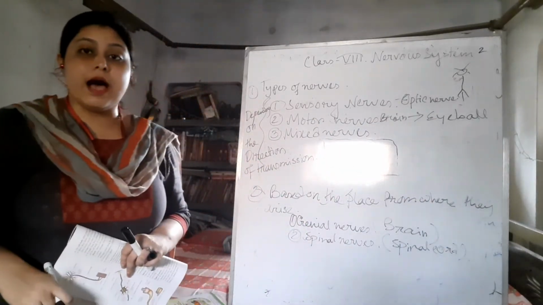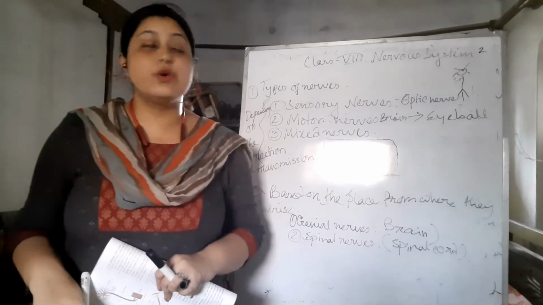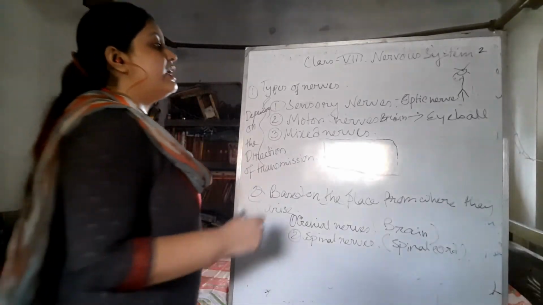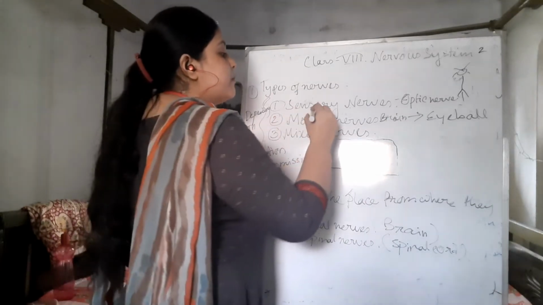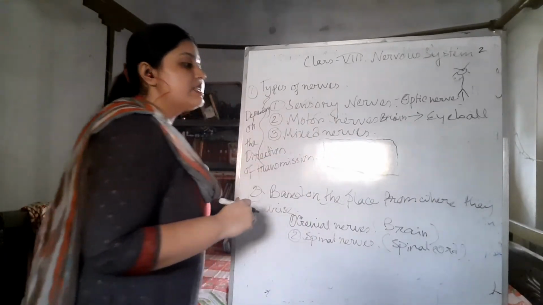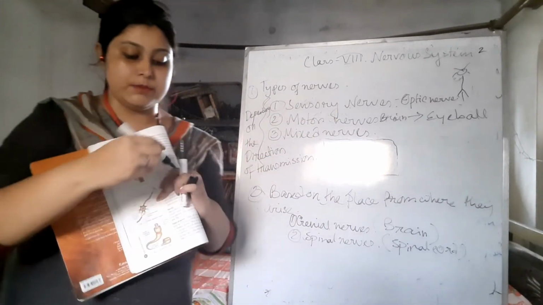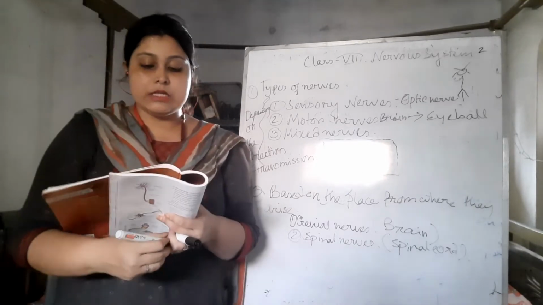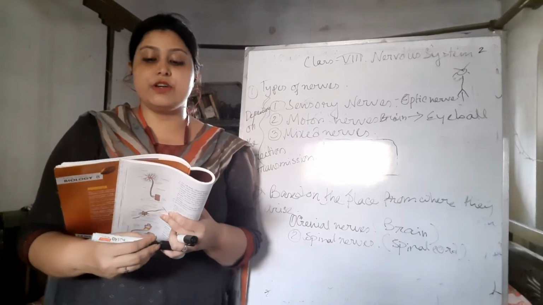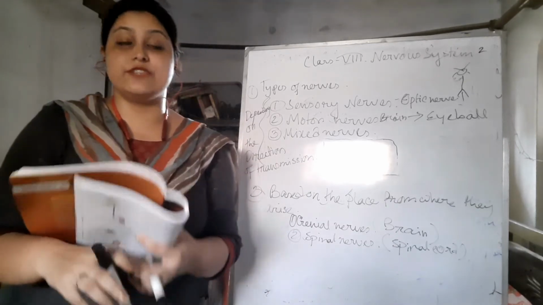The next part is the mixed nerve. The sensory nerves only carry sensory fibers. The motor nerves only carry motor fibers. Here the mixed nerve can carry both the sensory and the motor fibers. These nerves perform the function of both sensory nerves as well as motor nerves.